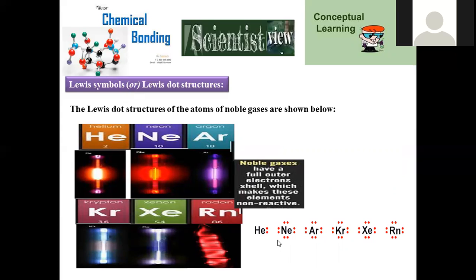That's why only 2 dots are indicated here. Neon with the ns2 np6, 8 electrons are there in its valency shell. So here 2 plus 2 plus 2 plus 2, total 8 electrons are given, right? In the same manner, all except helium, all are obeying octet, means 8 valency electrons are there.